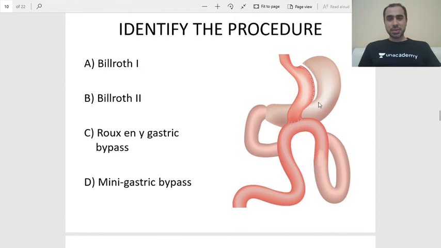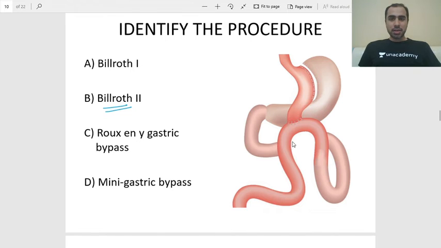You can see the stomach is there. It's not a sleeve. Ali Abbas says mini bypass. Nidhi, Aditya are all saying mini bypass. Isn't this looking like a Billroth 2? Why is this not Billroth 2? Yes, Malhar also says D. Don't follow them.